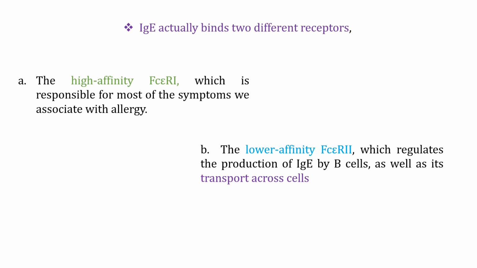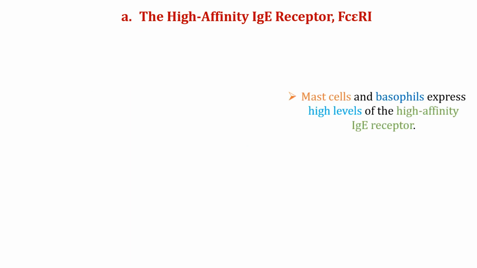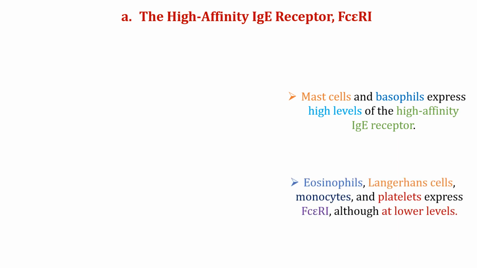Interestingly, the serum half-life of IgE is quite short, only 2 to 3 days. However, when bound to its receptor on innate immune cells, IgE is stable for weeks. So the half-life of IgE differs. Now, the high affinity IgE receptor Fc epsilon R1: mast cells and basophils constitutively express high levels of it. However, low levels of Fc epsilon R1 are expressed on eosinophils, Langerhans cells, monocytes, and platelets.